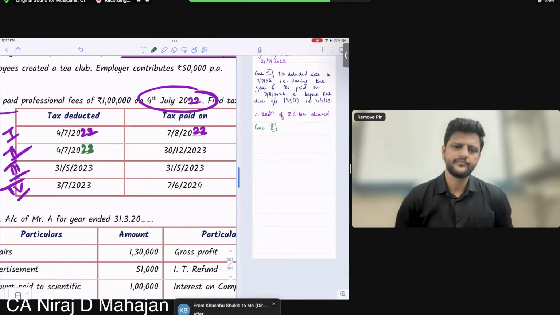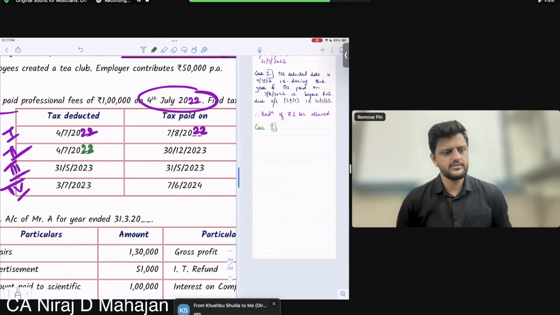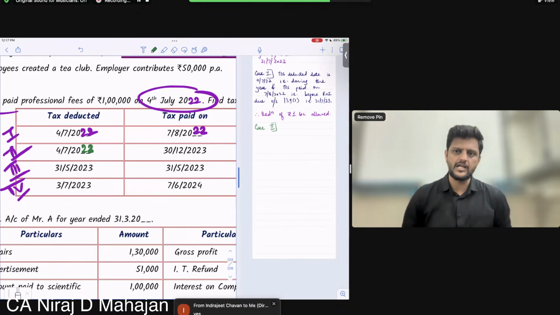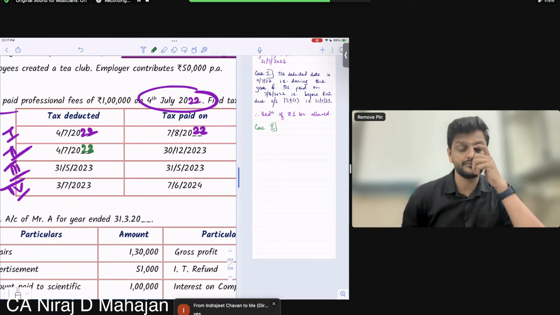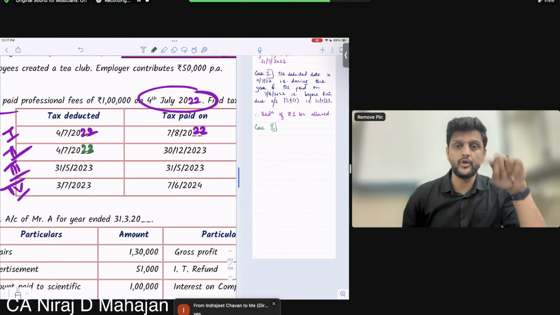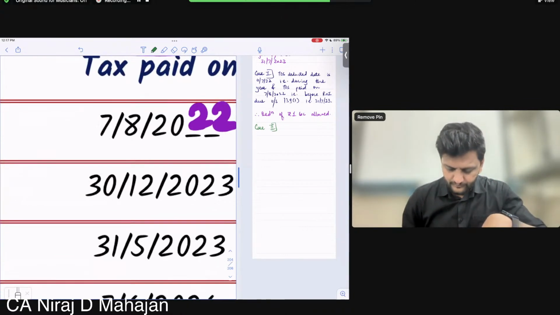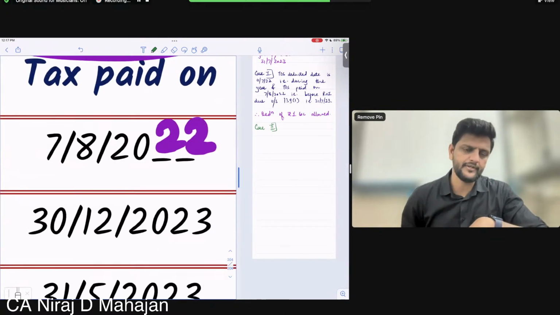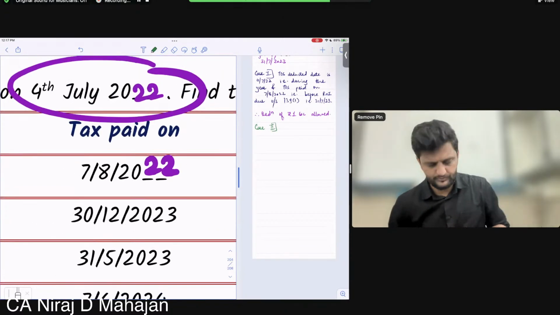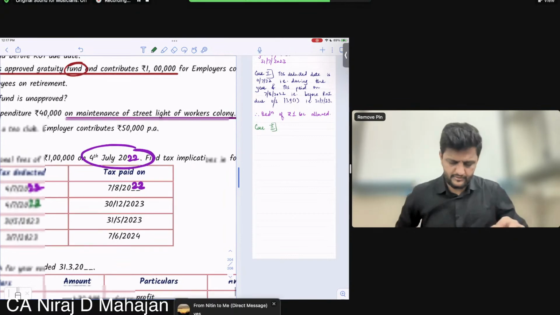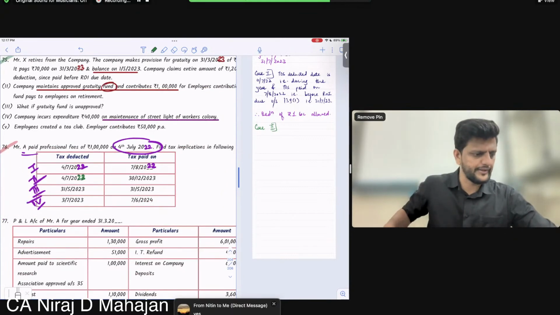Agreed or no? If the payee is resident, 30% disallowed. If the payee is non-resident, 100% disallowed. And when will it be allowed? In the year of payment. December 23, that means 23-24. Understood or no? Pakka? Clear? Write down.